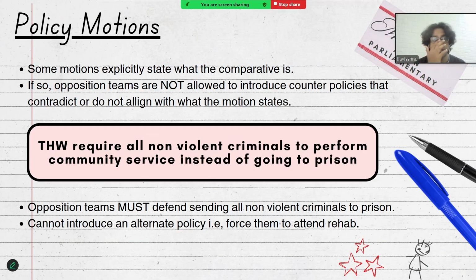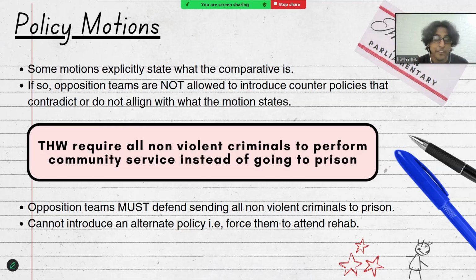Okay, so some policy motions will explicitly state what the opposition comparative is. If this were to be the case, then opposition teams are not allowed to introduce counter policies or alternative models that contradict or do not align with what the motion expects them to defend.